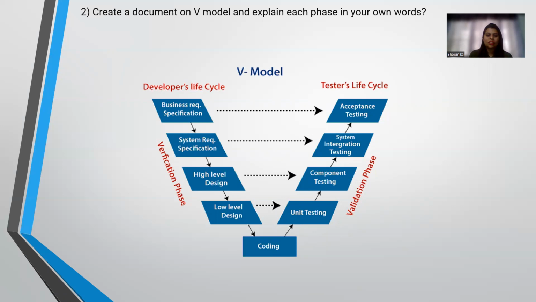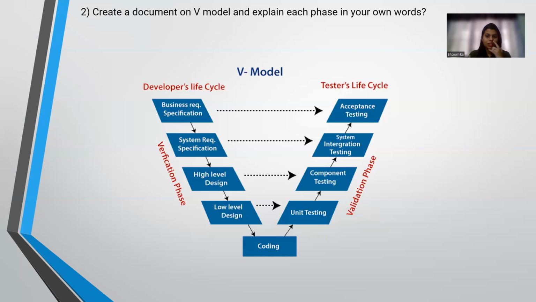So once the system is required, for the testing we'll see the system integration. That is nothing but checking that all the things of the system are working fine, so that a developer can go further and do the requirement analysis. Then we go to the high level design: what is the design that's required? In the testers' case, we come with the component testing. We see each and every component.